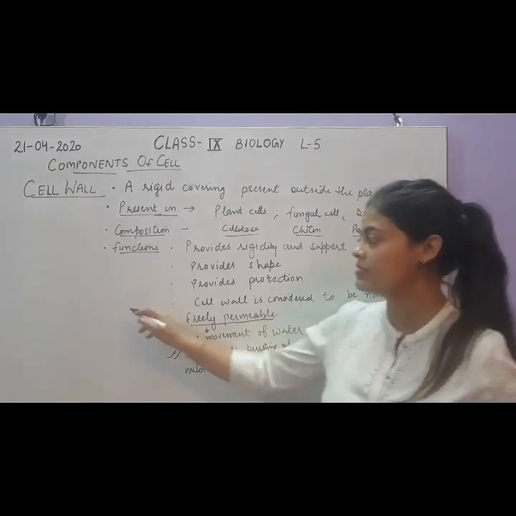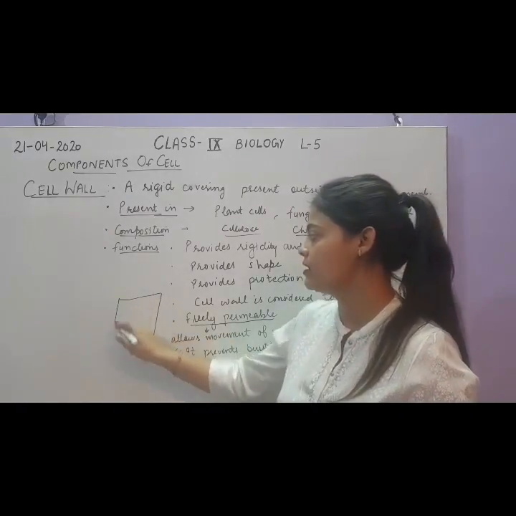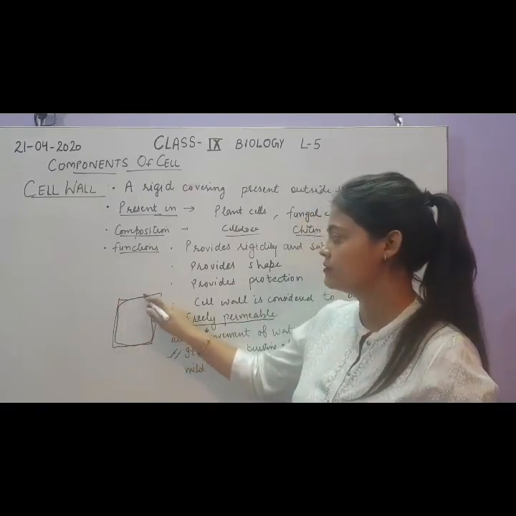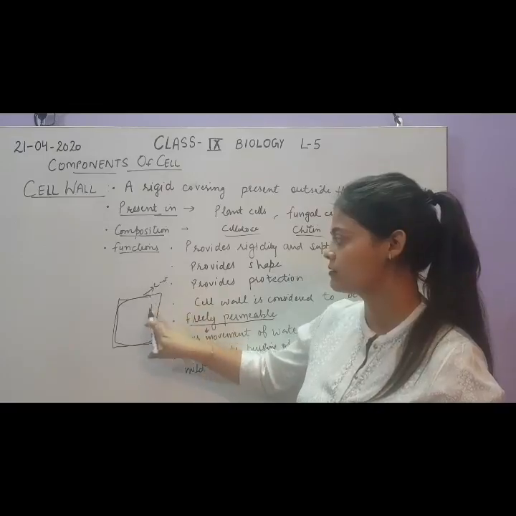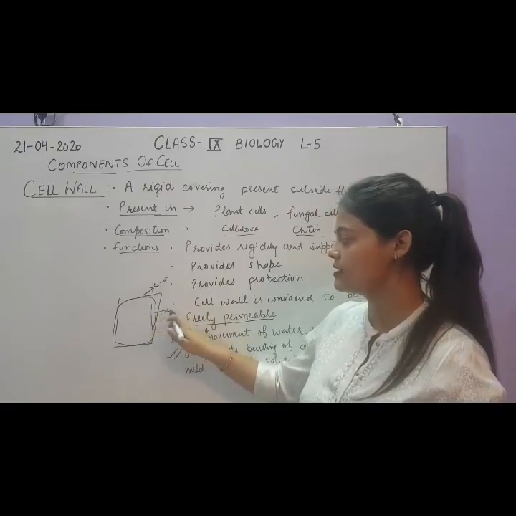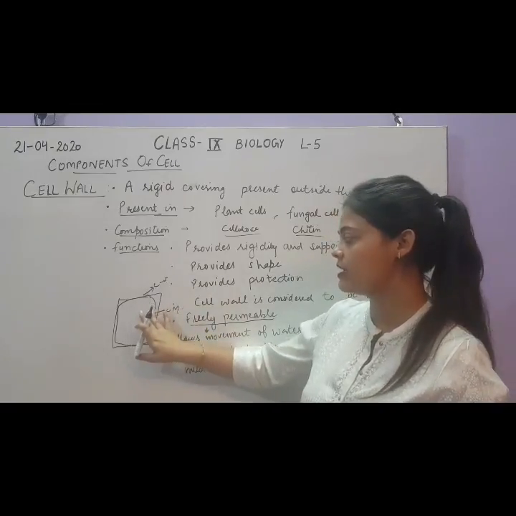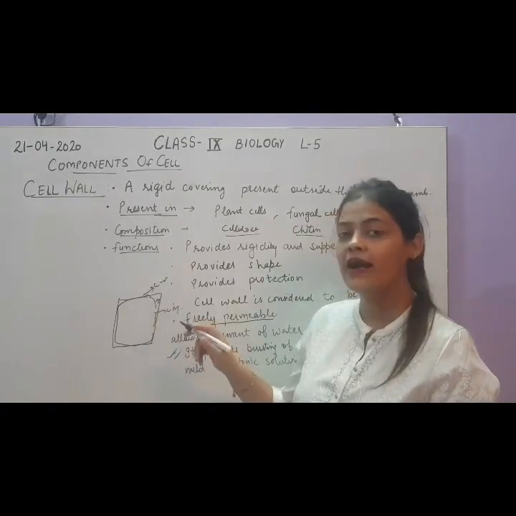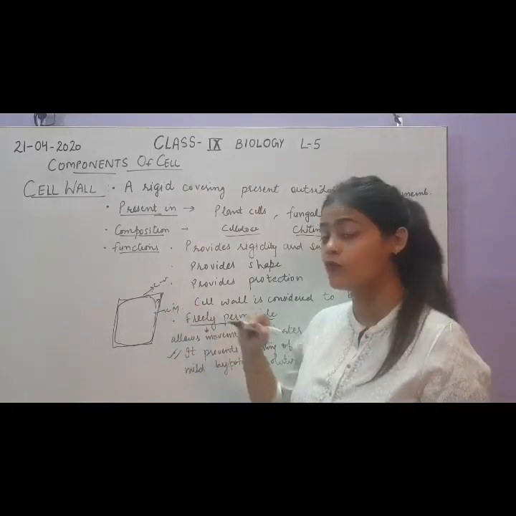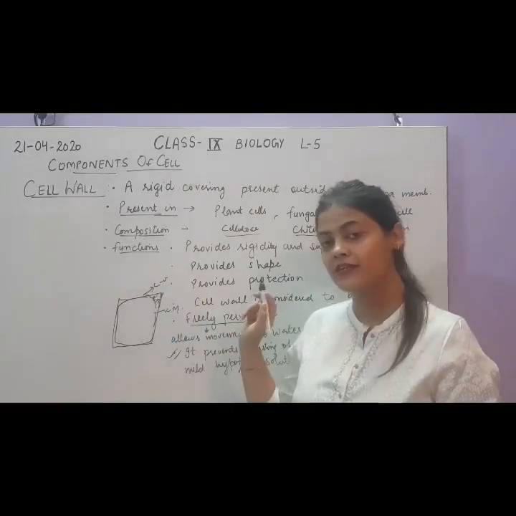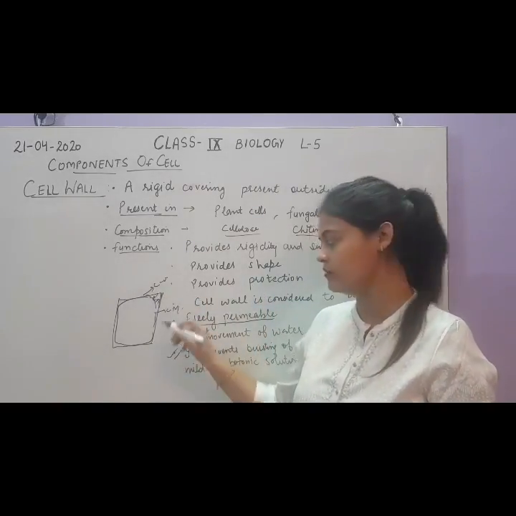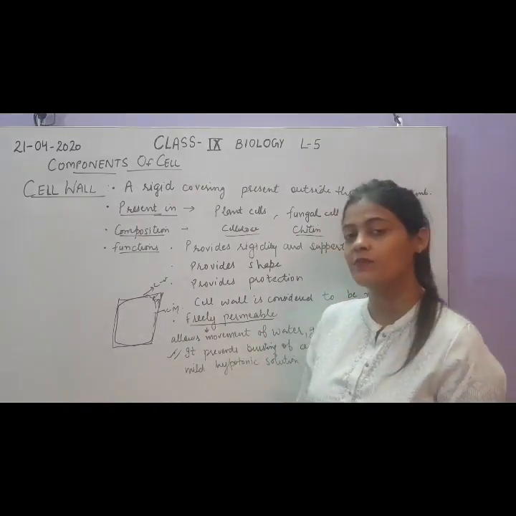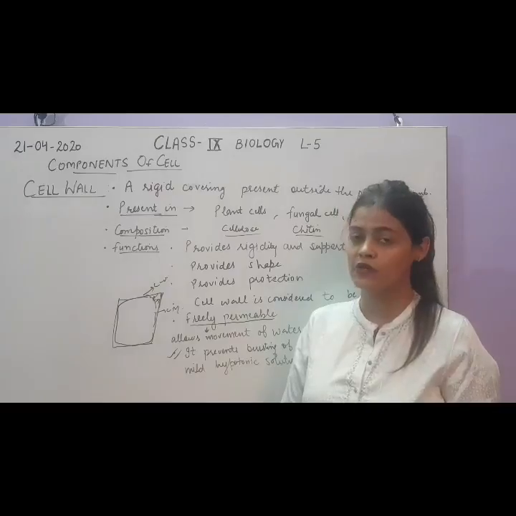Is it clear? Means if this is a plant cell, this is a cell wall and this is a cell membrane inside. So when the cell will be placed in the hypotonic solution, this cell membrane will start swelling and will exert pressure over the cell wall. But the equal pressure will be exerted by the cell wall over the cell membrane, which will prevent the cell from bursting. Okay. So this was the condition when the plant cell will be placed in hypotonic solution.